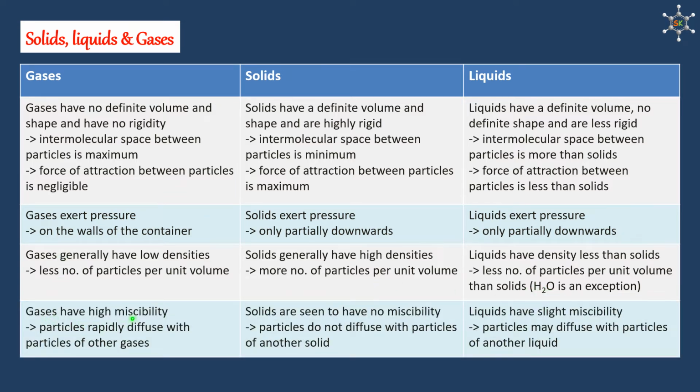Gases have high miscibility, meaning particles rapidly diffuse with particles of other gases. If we take two gases, they immediately mix with each other. Solids are seen to have no miscibility, meaning particles do not diffuse on their own with particles of another solid. Liquids have slight miscibility. Particles may diffuse with particles of another liquid. If we take two liquids and put them together, certainly they will mix, but not as fast as we see in gases.